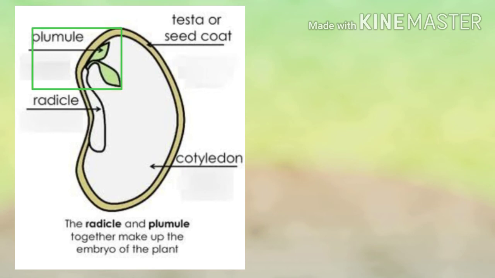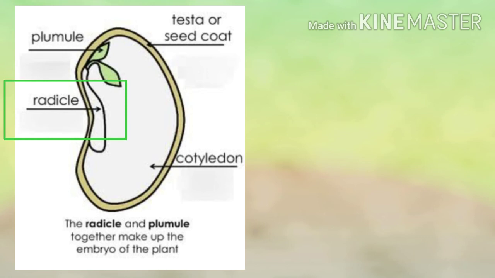The tiny leaves that come out of the seed, those leaves are known as plumule. And the tiny root that goes inside the soil will be known as radicle. R for root, R for radicle. Just remember this thing. And the other thing is plumule, that shoot will be known as plumule.